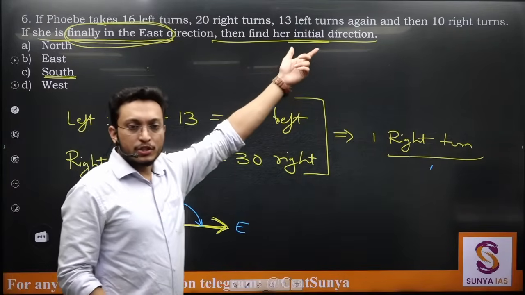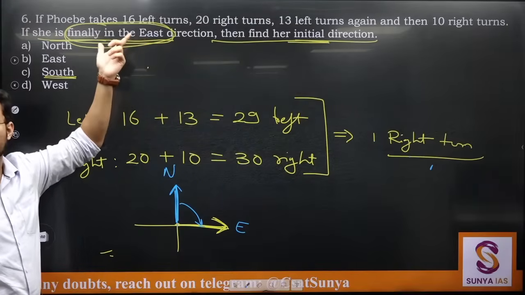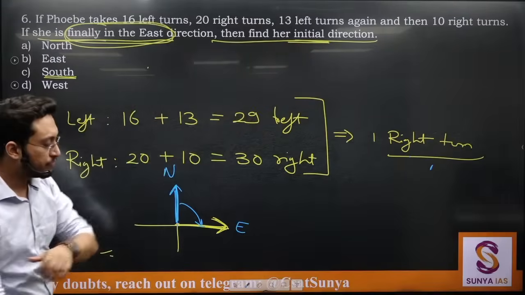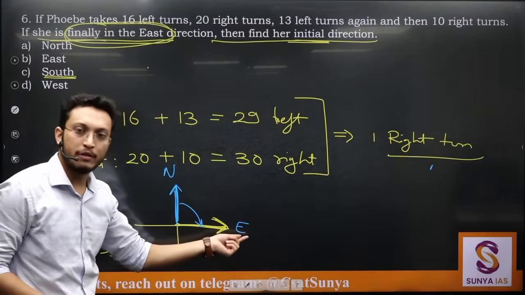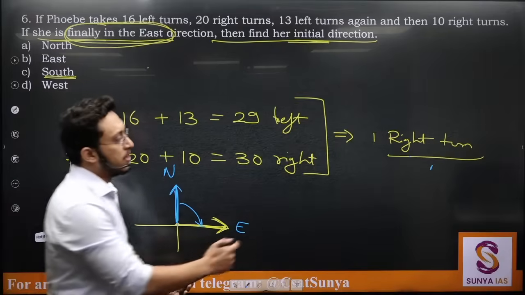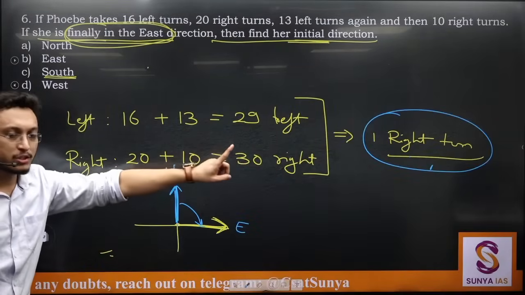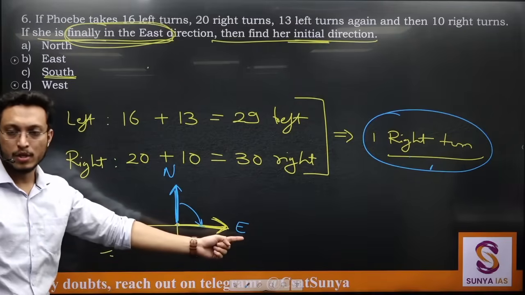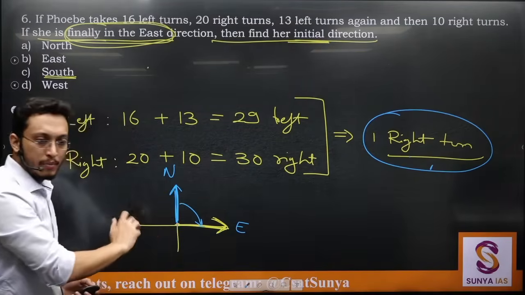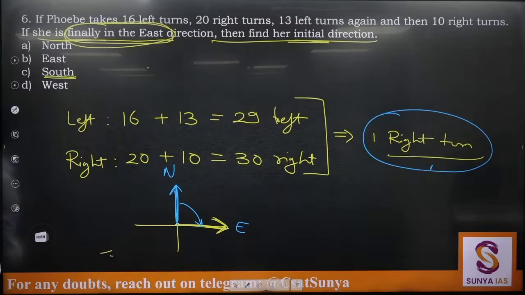If the initial direction is not given, we'll have to first take the cue from the final direction and accordingly find the initial direction. So यहाँ पर final direction was given, this was east, and she has reached east direction by taking one right turn. This is what in effect she has moved. So she has moved just one right turn and now she is facing east. So from where has she moved the right turn? She has moved the right turn from north only, because if she moves a right turn from south, she will be facing west. ठीक है?